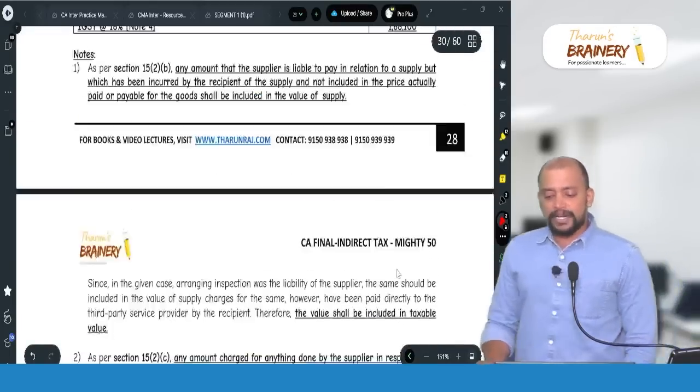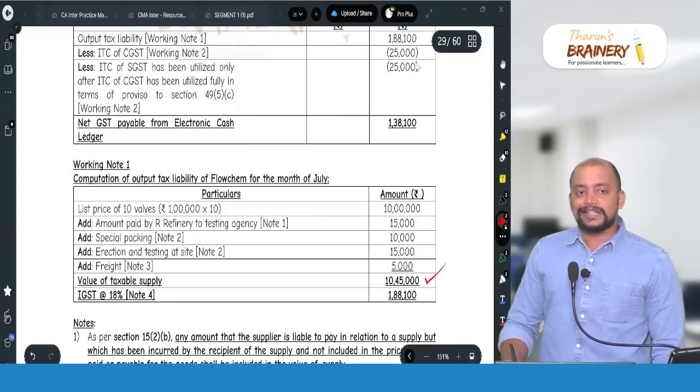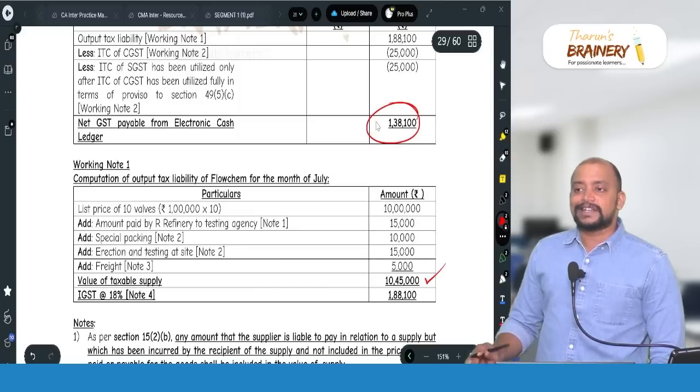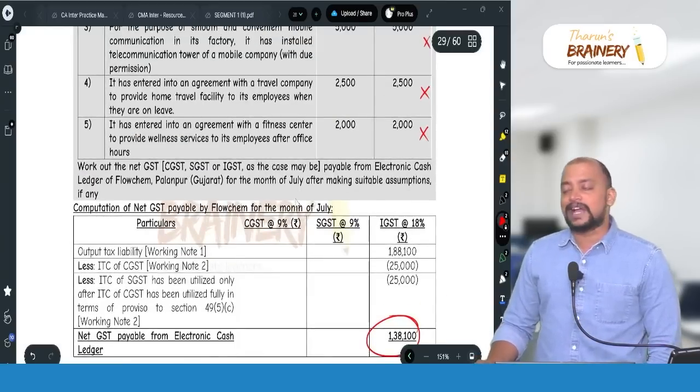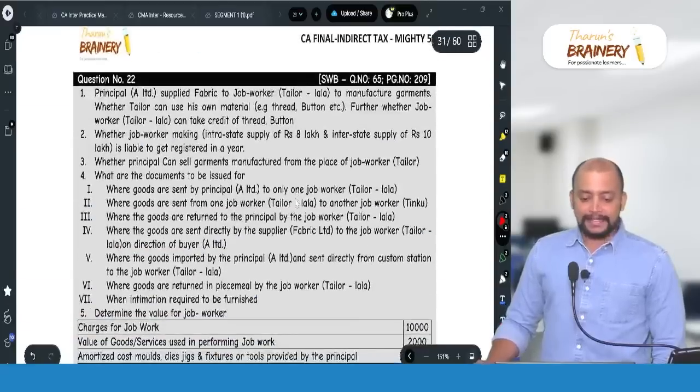Now gross liability, if you see, 1,88,100 minus CGST, SGST credit can be utilized for payment of IGST liability. So 1,38,100 is the net IGST liability. Clear? Then next.